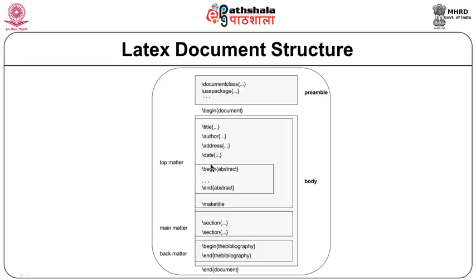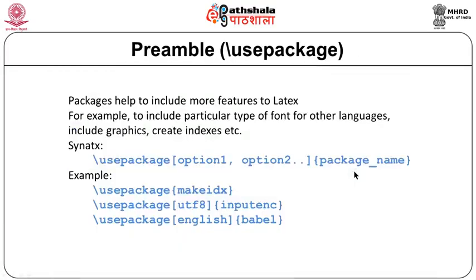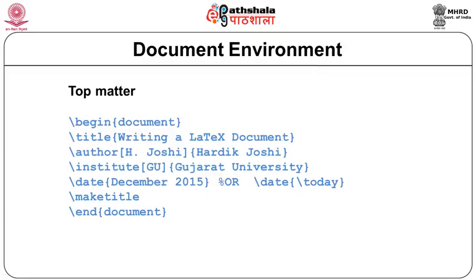Let us see what the top matter is. The top matter contains the title of the document, name of author, his address, institute, date, and finally, when we say make title, the document title will be displayed on the top of the document.